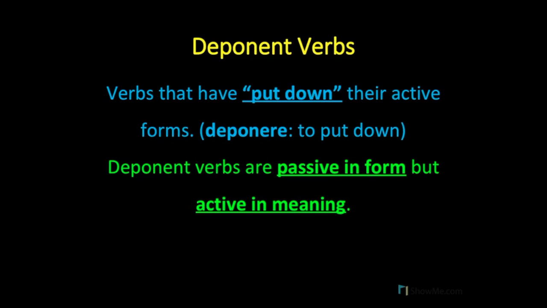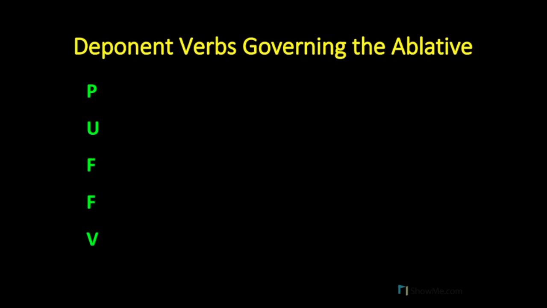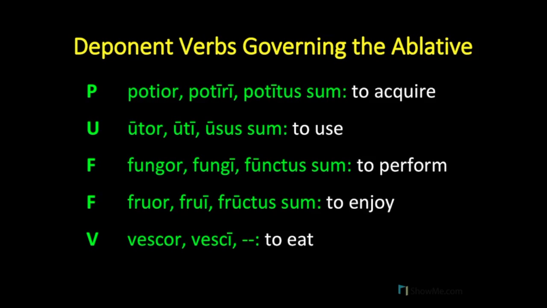Now, as I mentioned a moment ago, there is a family of deponent verbs that govern the ablative case. And we can remember these 5 verbs with the acronym PUFV. The 5 verbs are potior, potiri, to acquire; utor, uti, to use; fungor, fungi, to perform; fruor, frui, to enjoy; and vescor, vesci, to eat.